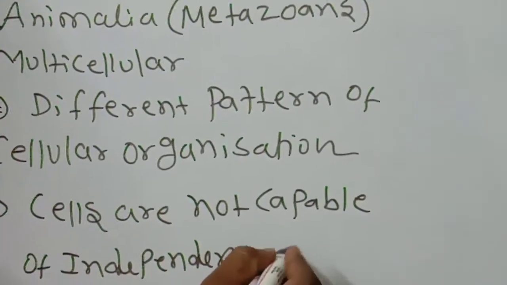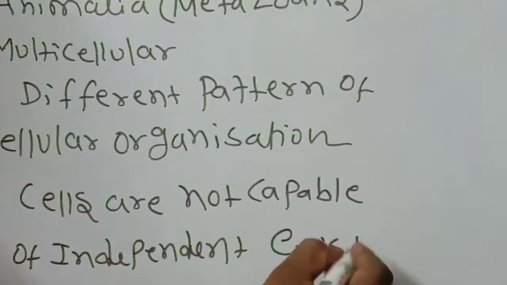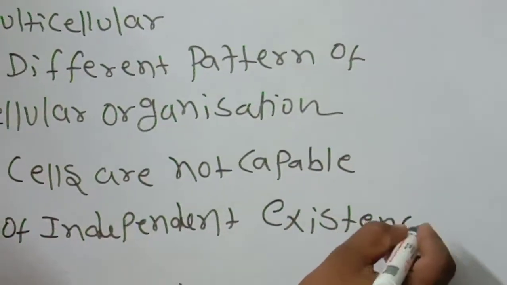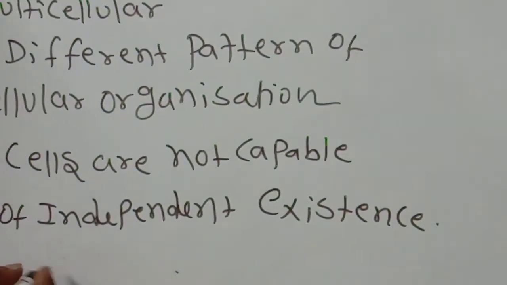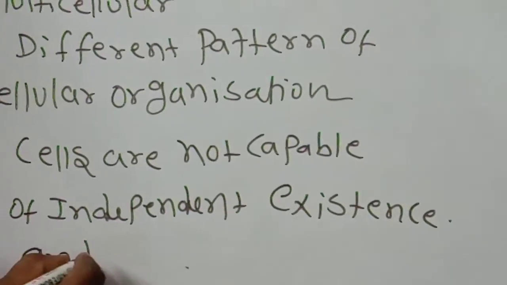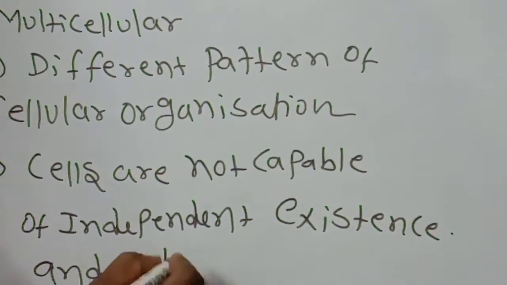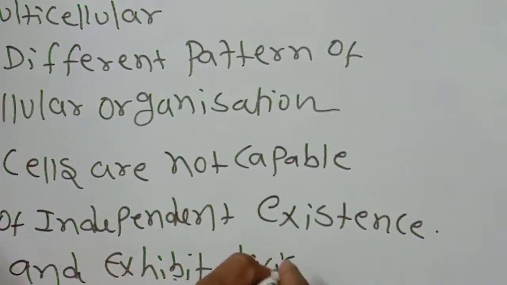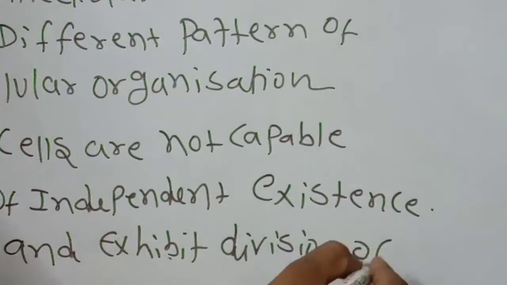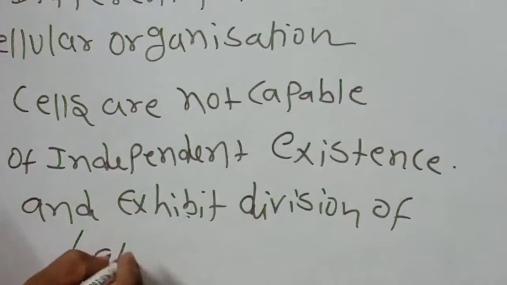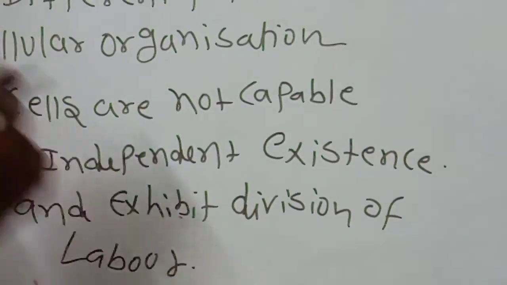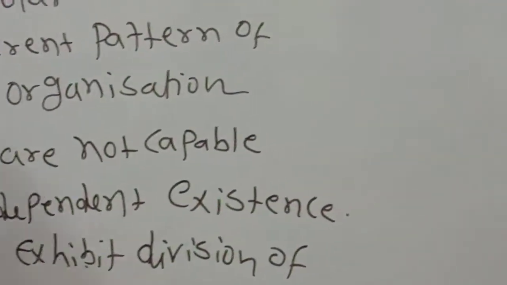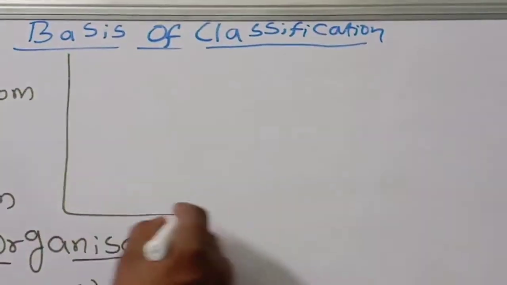And they exhibit division of labor. This also you should have to remember. So among the metazoans, these are the things you should have to remember.